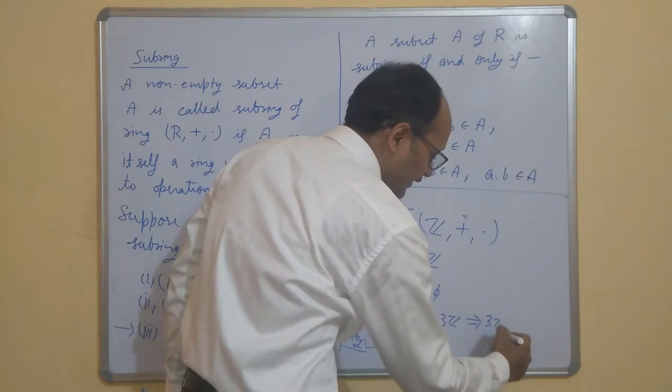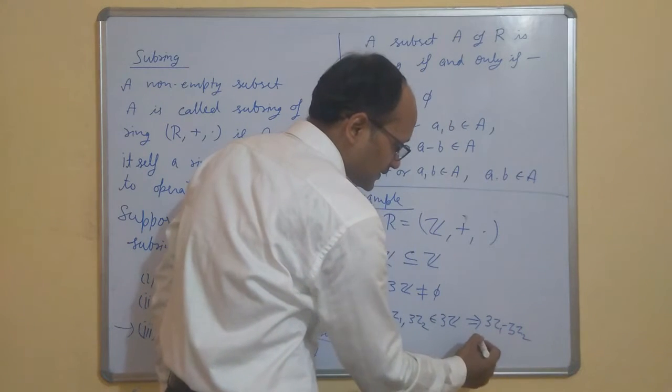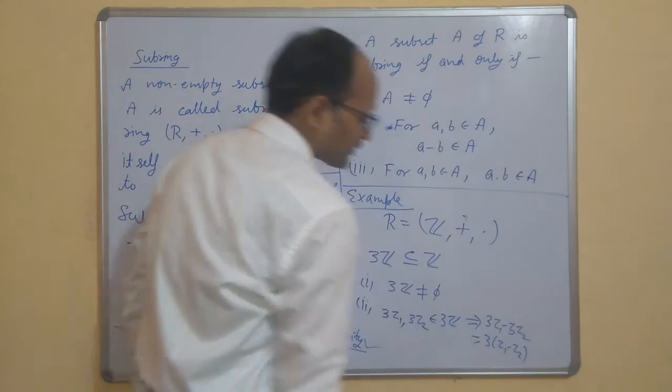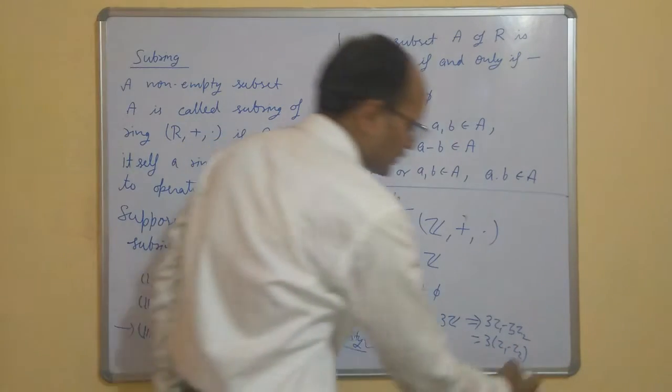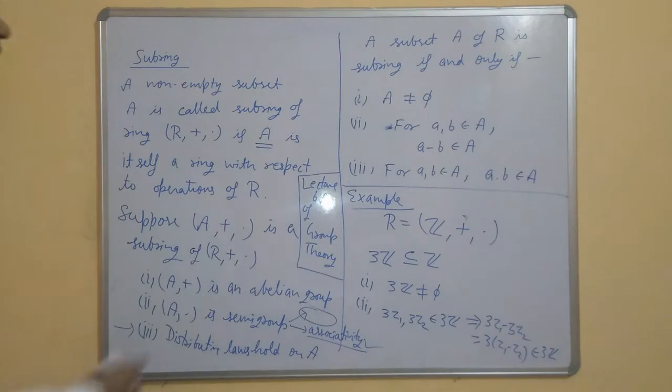3 Z1 minus 3 Z2. This is 3 times (Z1 minus Z2). But Z1 minus Z2 is again an integer, so it belongs to 3Z. So the second condition is satisfied. And now what about the third? So let us check the third one.